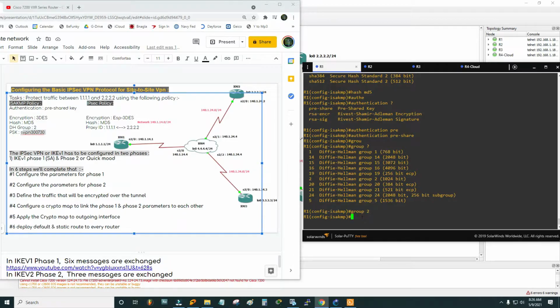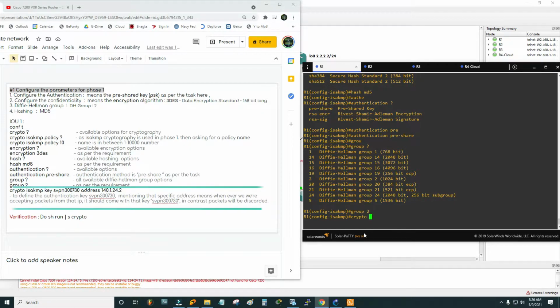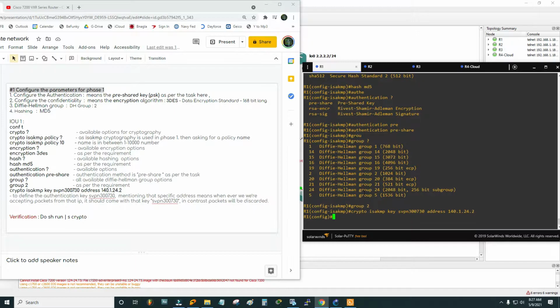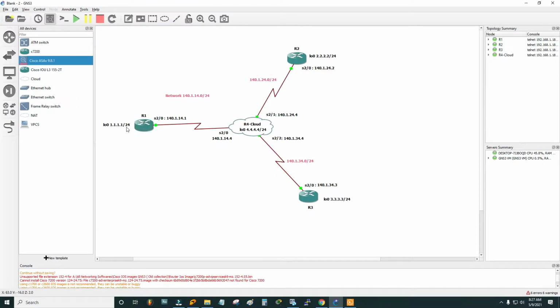We have to mention it now, so crypto, and then isakmp key SVPN. Now I have defined that key, with address 140.1.24. Wait a second, why is that address here? What does that address mean? It means I'm telling router 1 that you're only going to accept a packet if it is coming from that IP, 141.24.2, with that key.